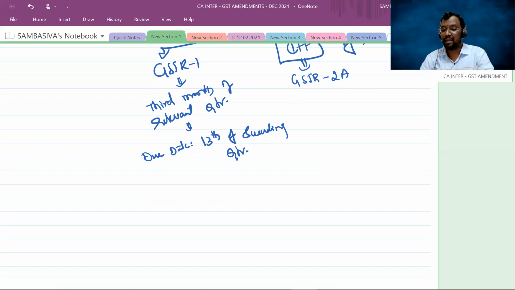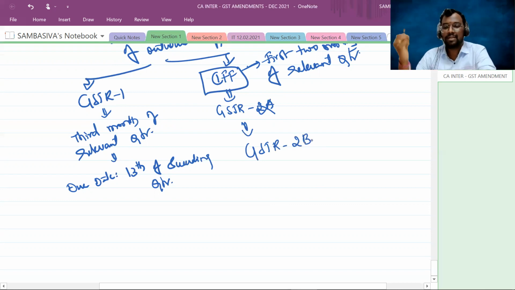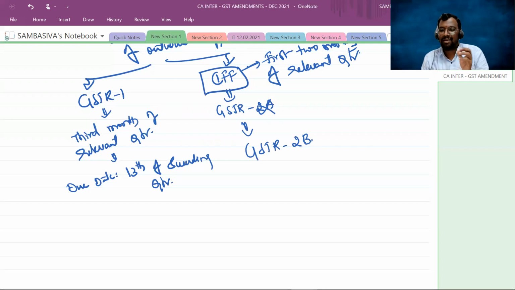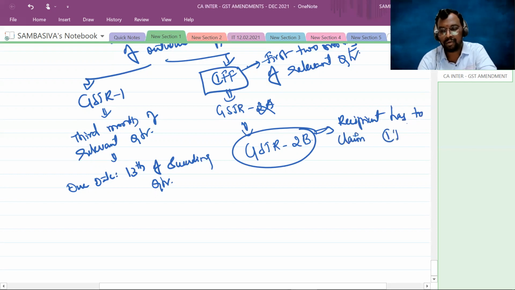So that's why the department came up with a new form called GSTR 2B. Now the recipient has to claim the input tax credit based on whatever input tax credit is reflected in the GSTR 2B.